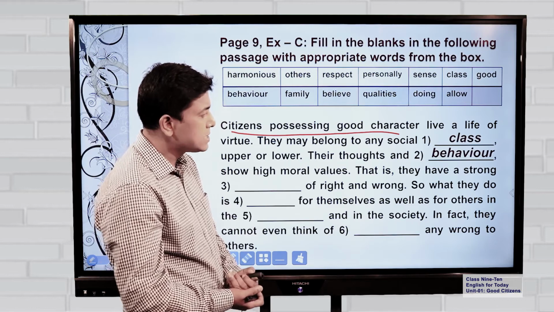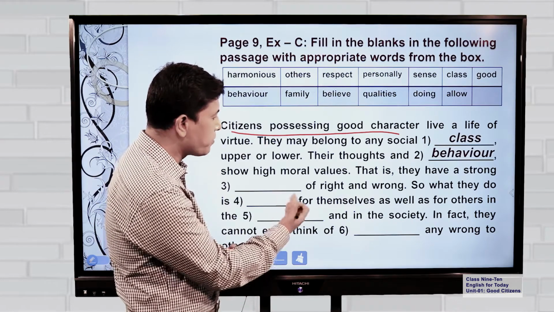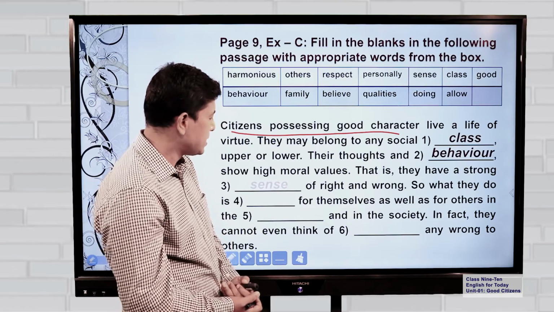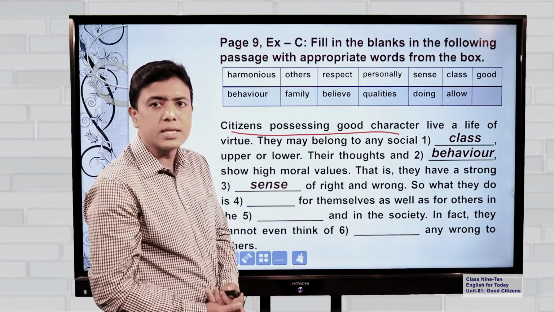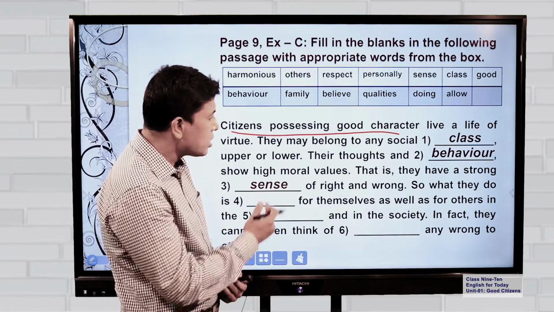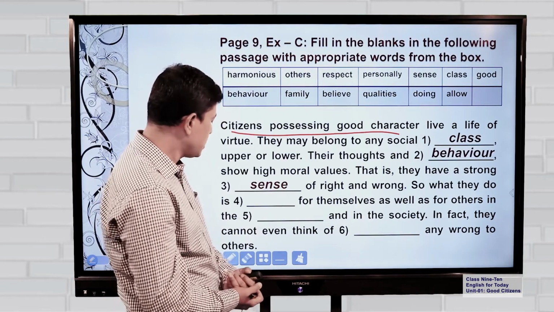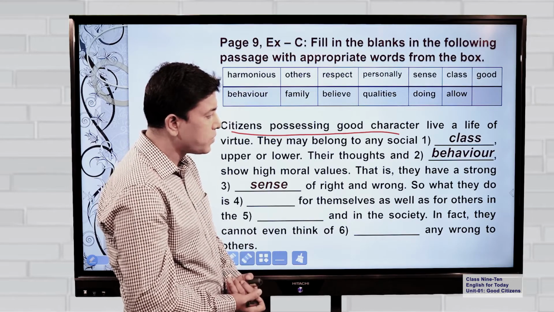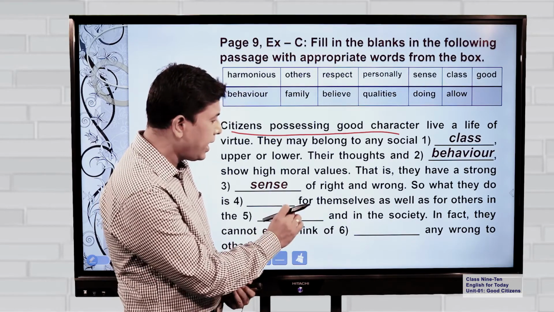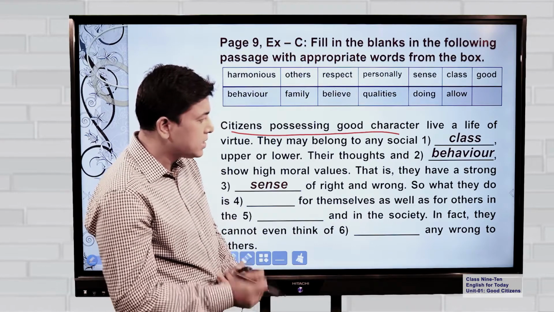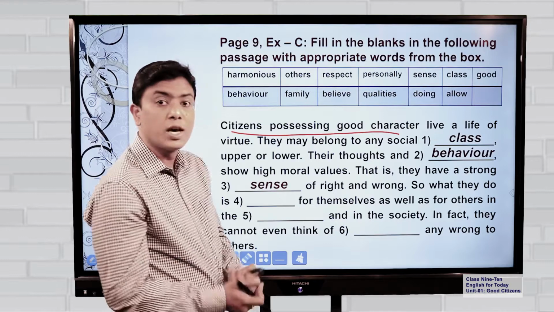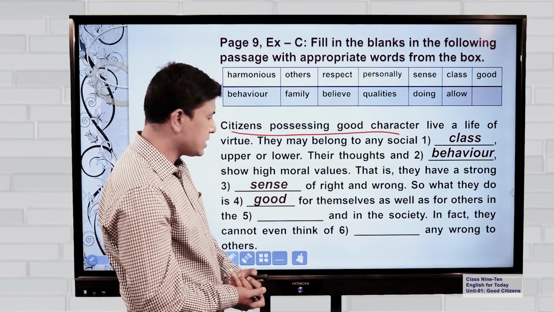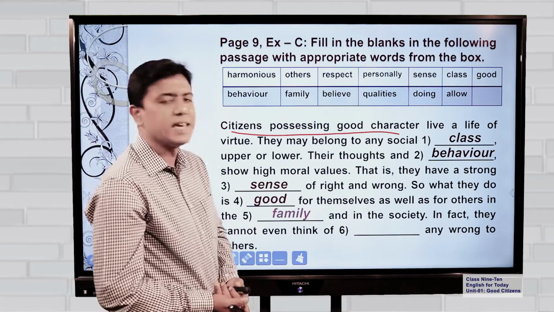Remember this. That is, they have a strong sense of right and wrong. Yes, we have the word sense in the box, so we have used it. Sense of right and wrong. So what they do is good for themselves as well as for others in the family and in the society.